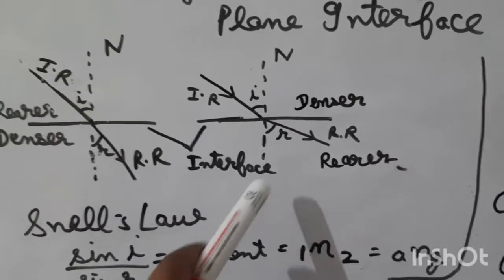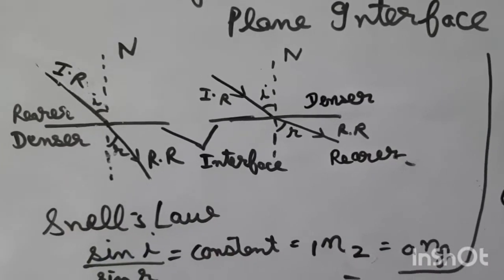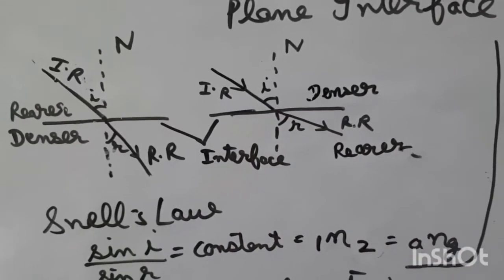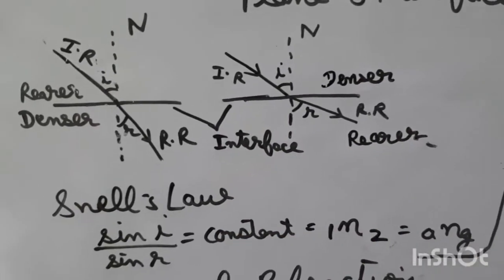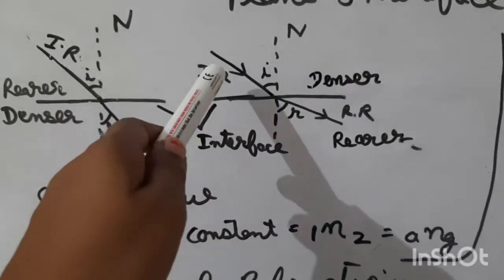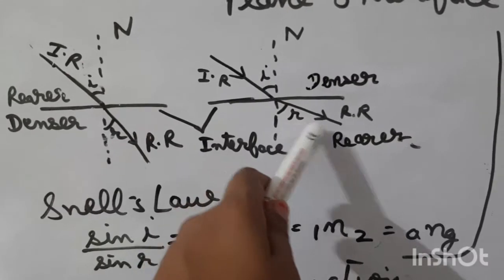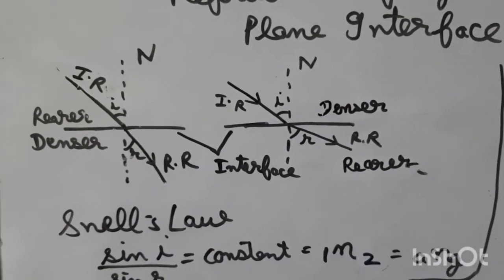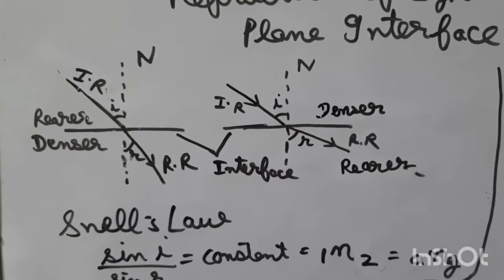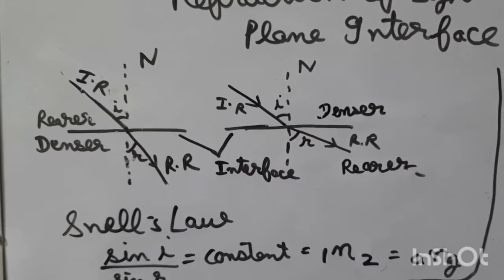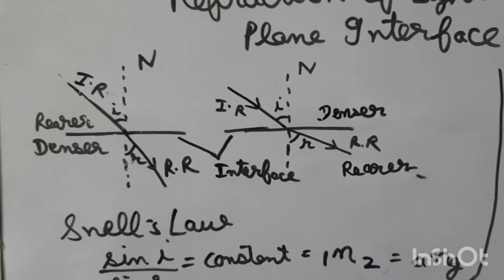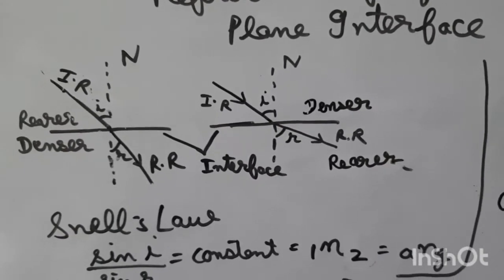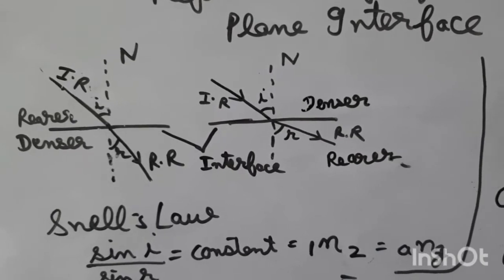Now in the second figure, when the ray of light moves from a denser to a rarer medium, it moves away from the normal, and this is the angle of incidence and this is the angle of refraction. So students, whenever a light ray travels from one medium to another, it tends to bend, and this bending is caused by the fact that light has different speed in different media.